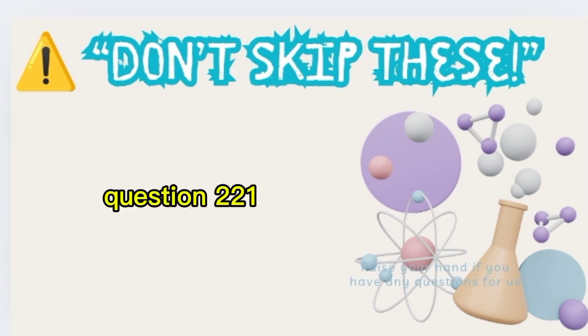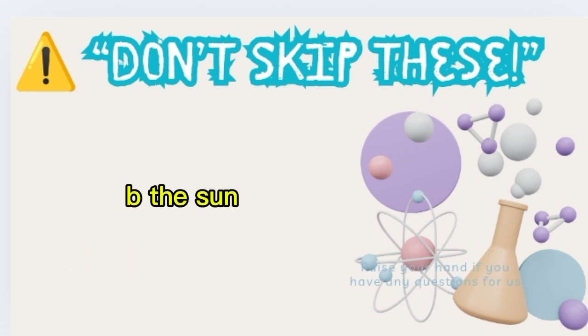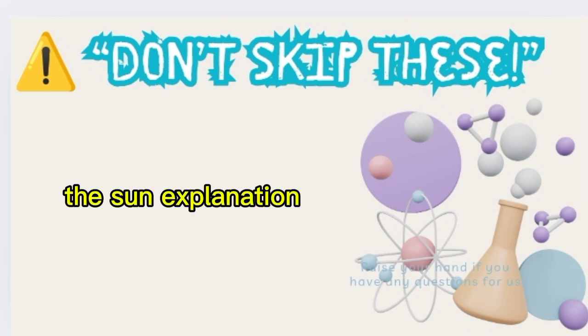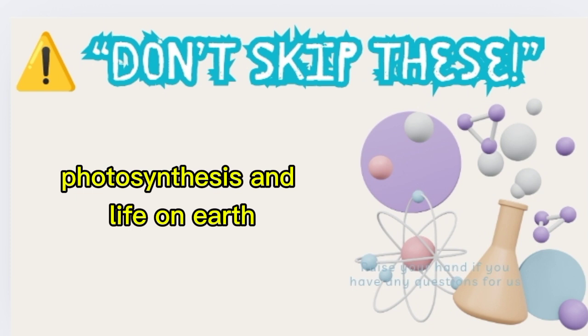Question 221. Which of the following is the main source of energy for the Earth? A. The moon. B. The sun. C. The oceans. Correct answer: B. The sun. Explanation: the sun provides heat and light energy that powers weather, photosynthesis, and life on Earth.